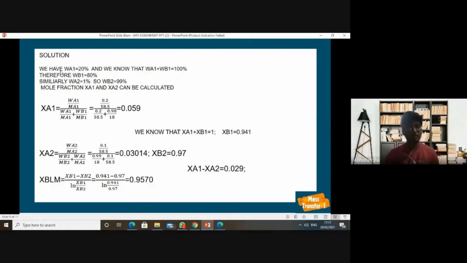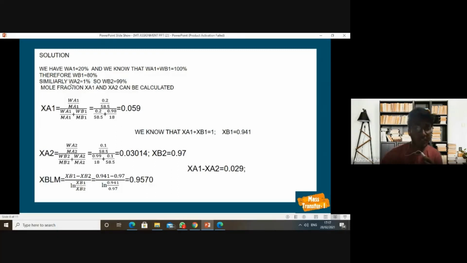Thank you, Rahul. Now we are going towards our solution. Here we have the weight percentage of both the species. We have WA1, that is 20%, and as we know the total weight percent equals 100%, so by using WA1 plus WB1 equals 100, we get WB1 equals 80%.